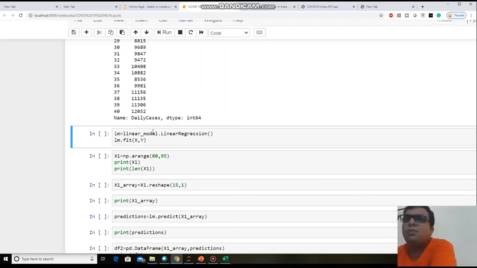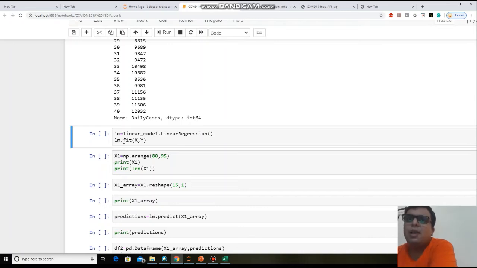Then from the linear model you need to use a linear regression algorithm, so that's why I am writing linear model dot linear regression. Now for giving the input, you need to use this fit function. By executing this fit function, your model will get learned.